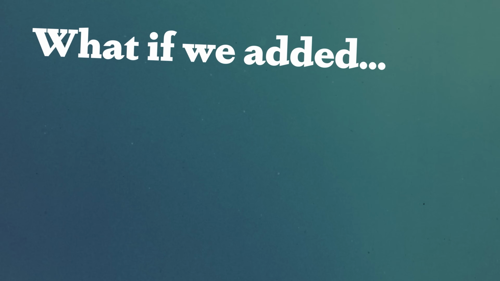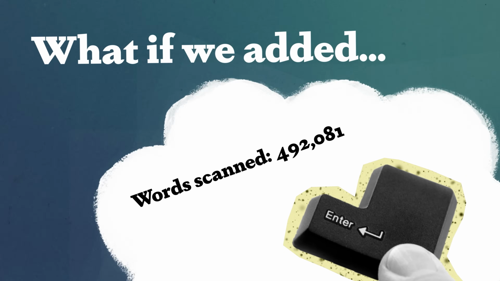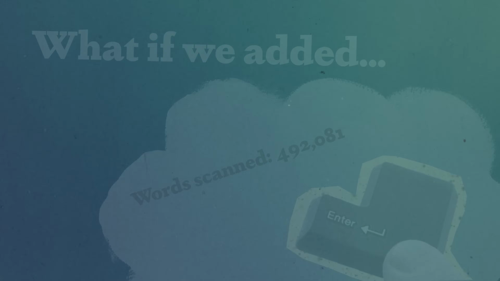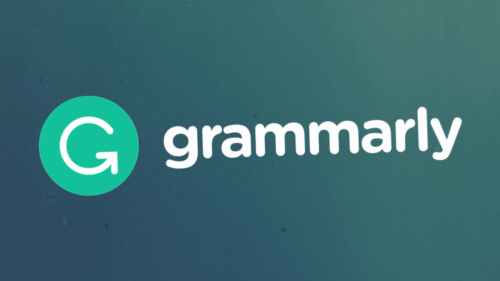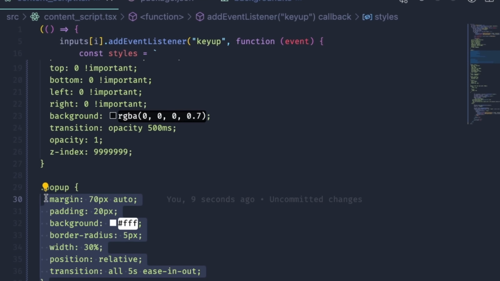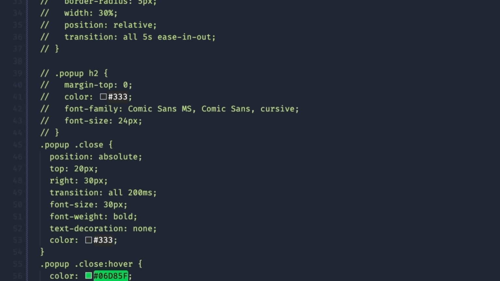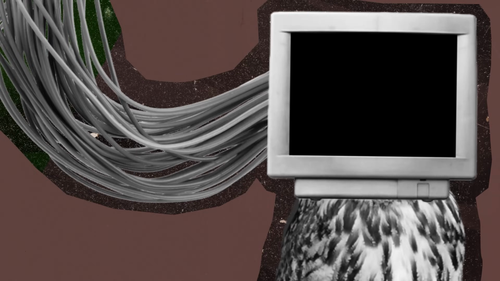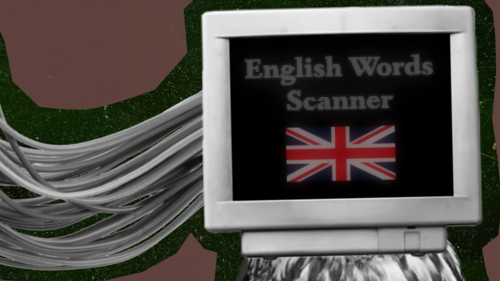What if we add functionality so that it opens up a pop-up every time you hit enter and gives you the current status of what is happening? Kind of like Grammarly or one of these other softwares you have installed somewhere on your computer, but 10x dumber. Now, creating an HTML element isn't fun in strictly JavaScript, but here's my attempt. Now, I just have to hook it up to the English word scanner to see if it works. Maybe we can remove the word if it's not in there.